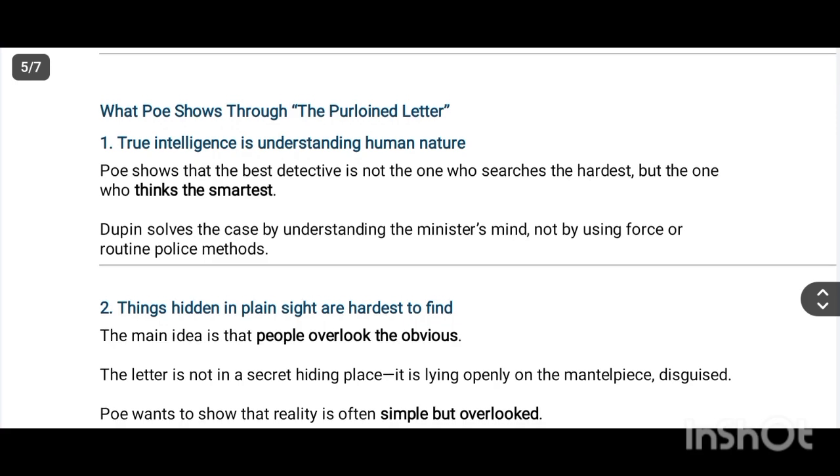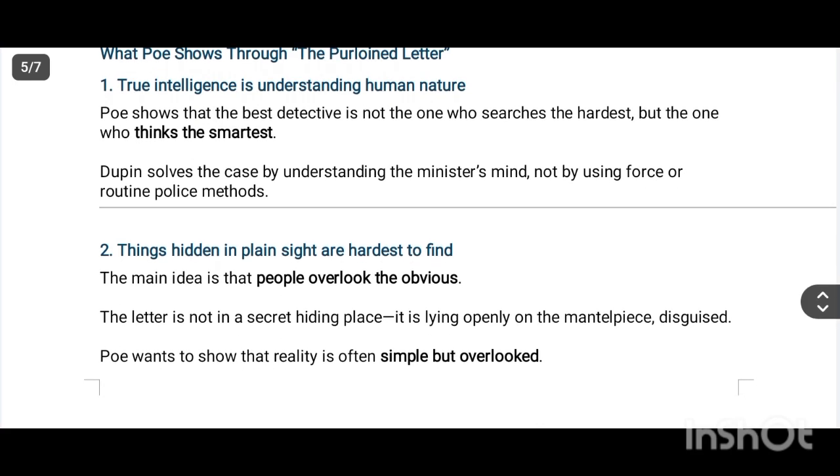What does The Purloined Letter show? True intelligence is understanding human nature. Poe shows that the best detective is not one who searches the hardest, but the one who thinks the smartest. Okay, that is a very important concept in our life, not only in this story. Dupin solves the case by understanding the minister's mind, not by using force or routine police methods.